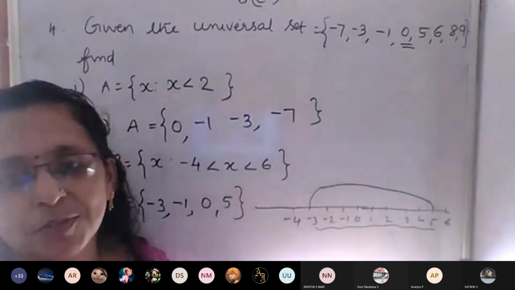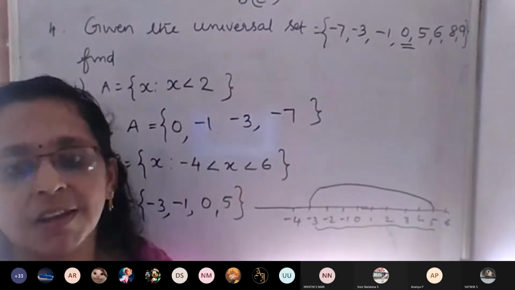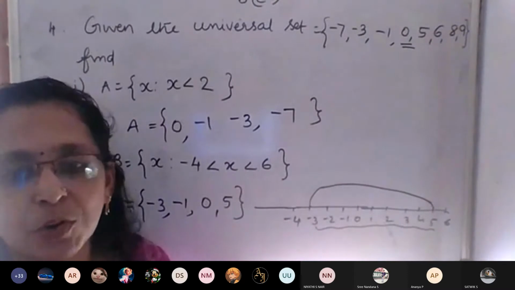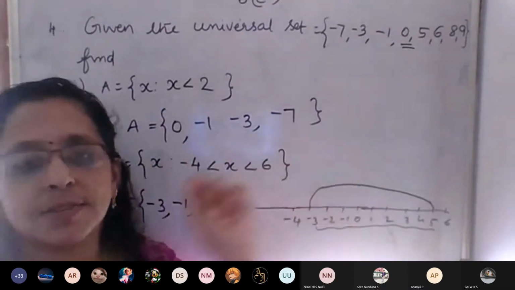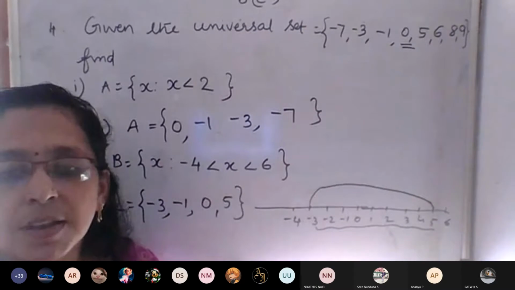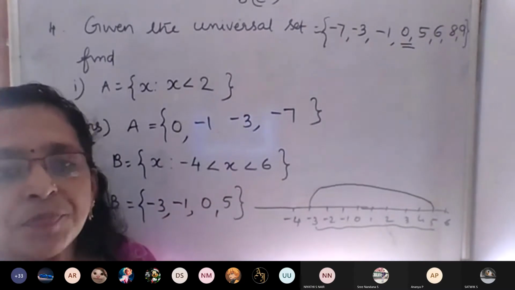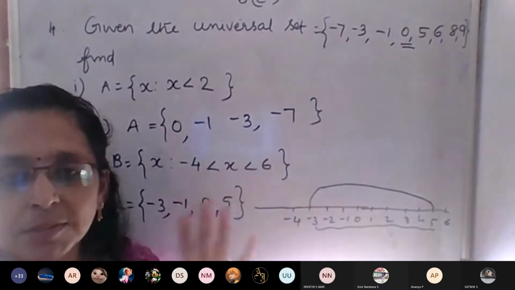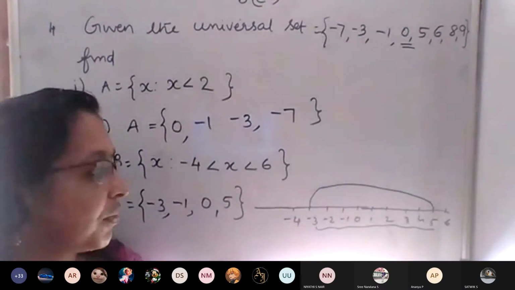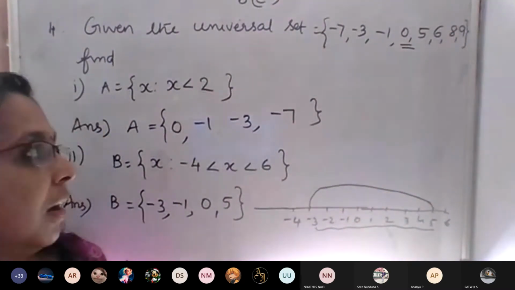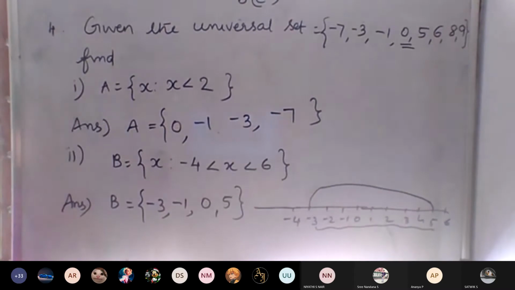In 10th, you will draw it neatly. In 10th, one chapter, linear inequation, I told you. There you should draw a number line with equal distance, with a scale and pencil. You should draw like that. But here, a symbol is enough. After that, you can rub it out also. Don't bother about this. Okay, then next question number 5.